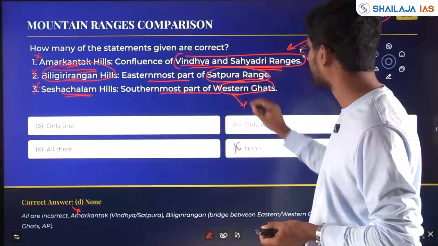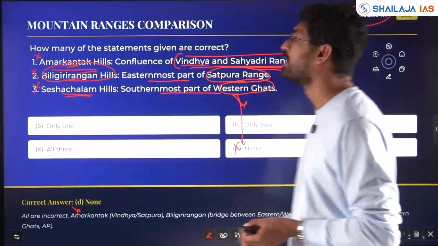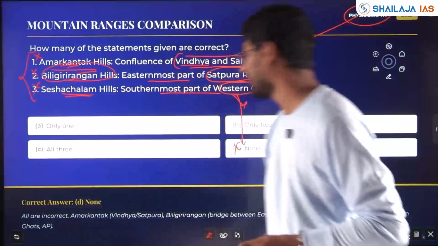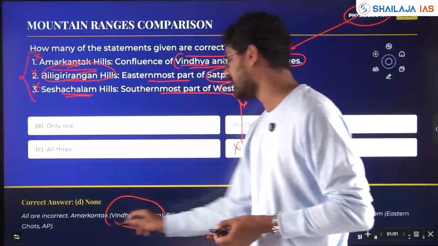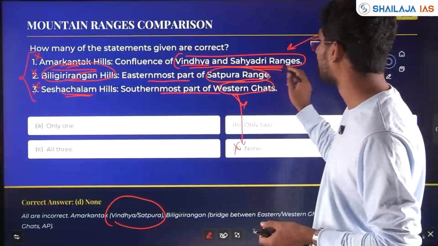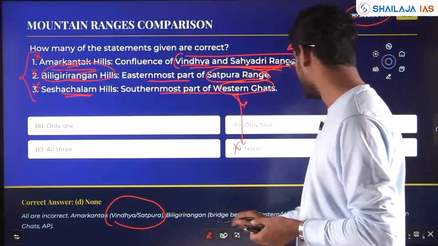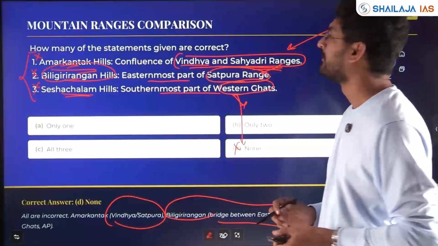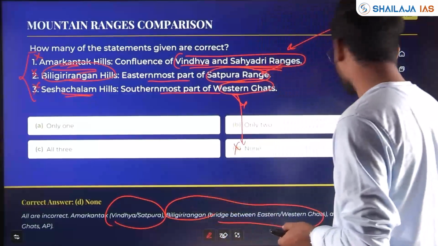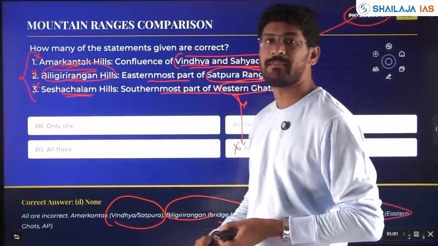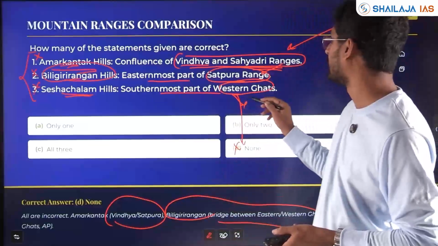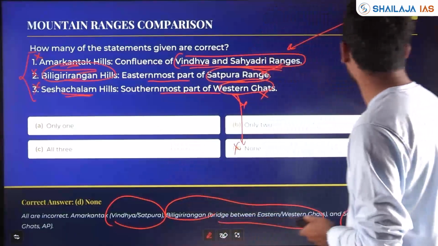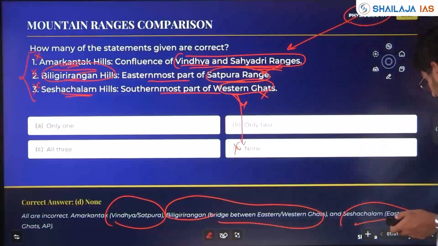So none of the above is the answer. All the 3 statements are wrong. Amarkantak Hills is between Vindhya and Satpura ranges; Satpura is given here. Biligiri Rangana Hills is the bridge between Eastern and Western Ghats, and Sheshachalam Hills is part of the Eastern Ghats of Andhra Pradesh, not Western Ghats. So all the 3 statements are wrong. I hope this is clear.